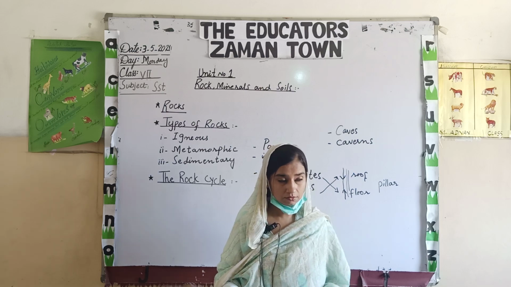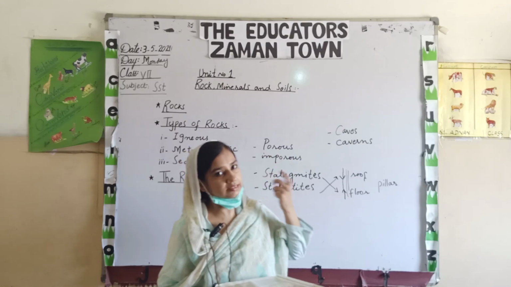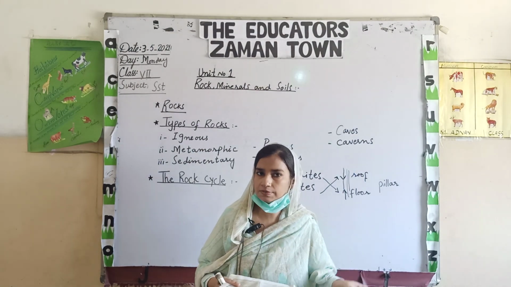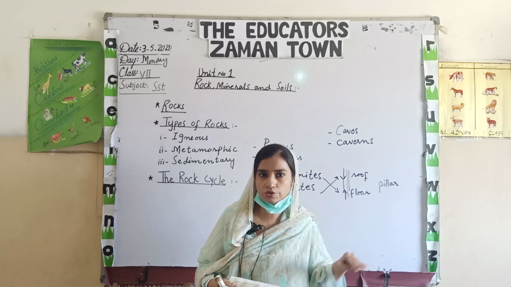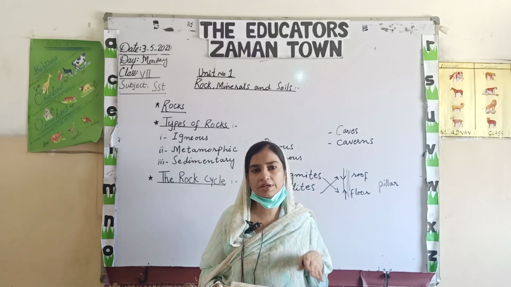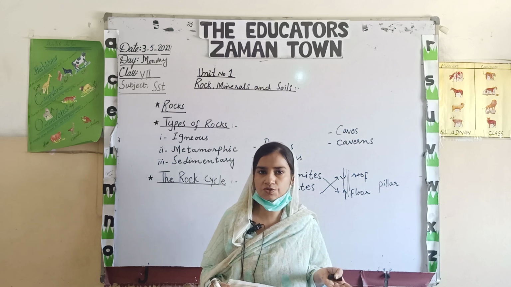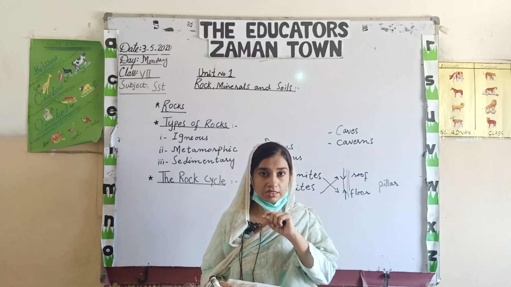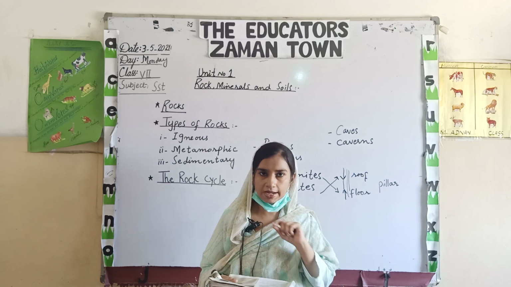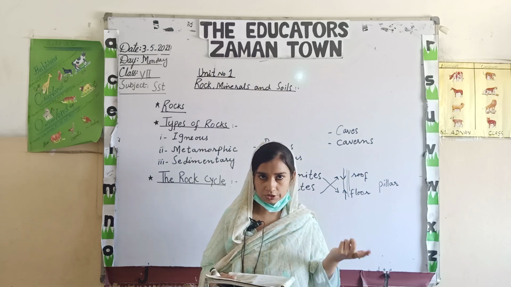When the lava exerts pressure on the upper surface of the earth, it definitely explodes out, and when it flows on the earth, it immediately cools down and forms crystals. These crystals have some type of crevices or cracks, vertical cracks, in their structure.